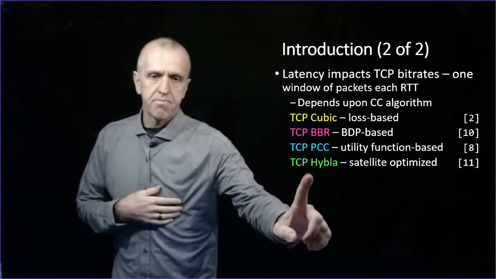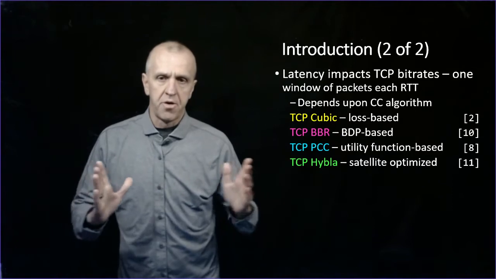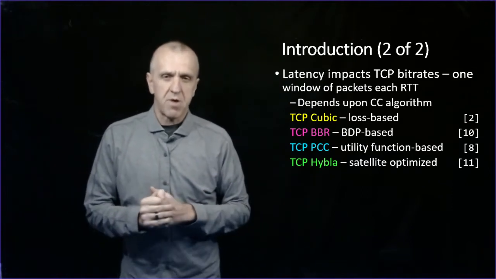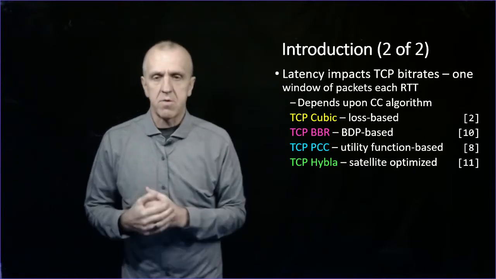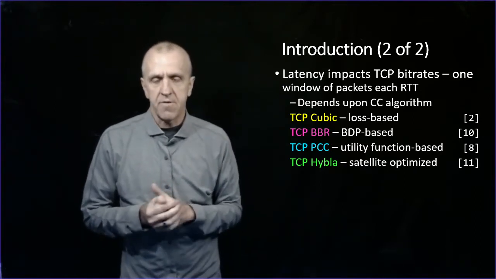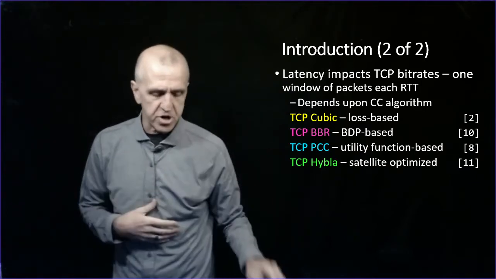Hybla is actually an older protocol that's based on Reno, but it's basically tuned its window growth to the round trip time. So it looks at the round trip time. If it's high, it'll say, well, I'm going to ramp up quicker so I don't have this sort of slow start with that high round trip time. So it's tuned for satellite networks. So these are the four choices that we're actually going to look at.